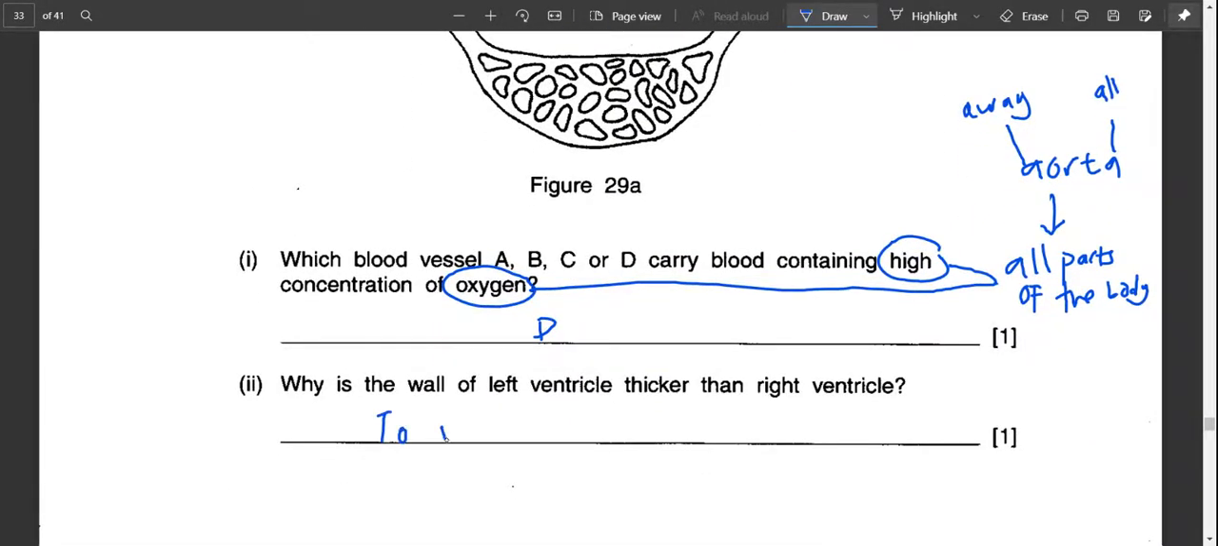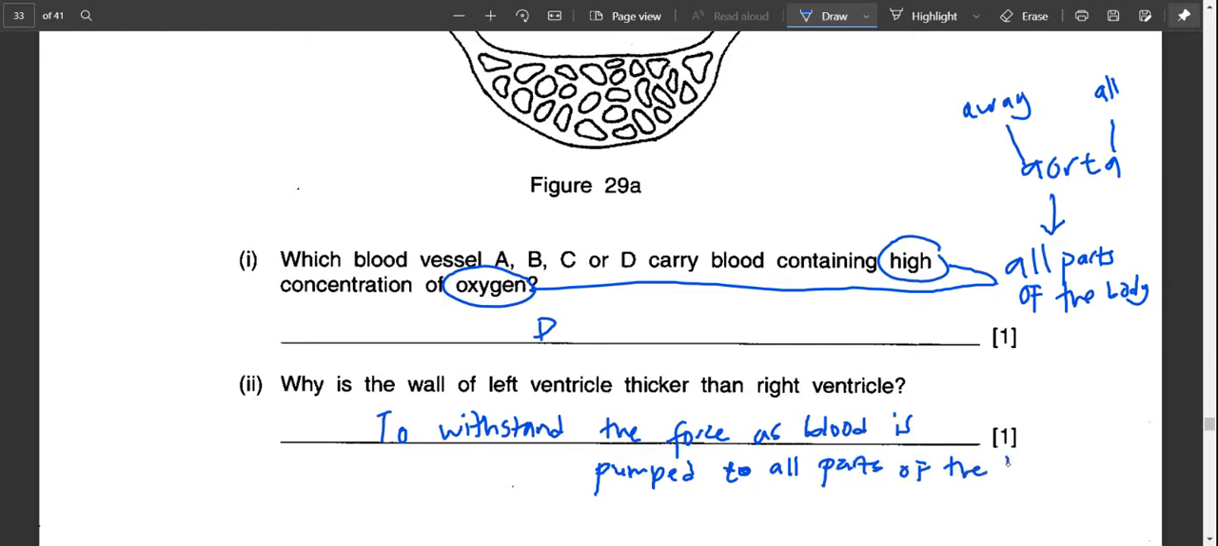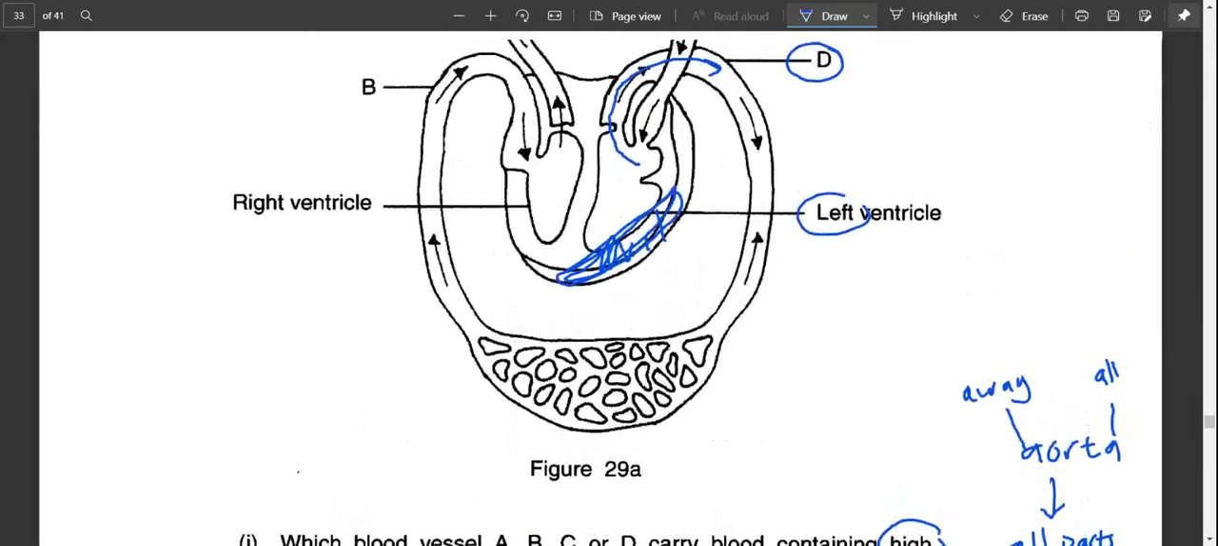To withstand the pressure or the force, as blood is pumped to all parts of the body. Sometimes the question will ask you, why is the right ventricle thinner?